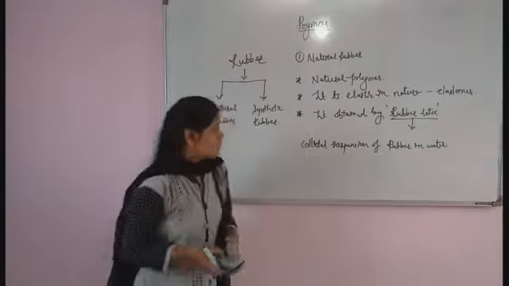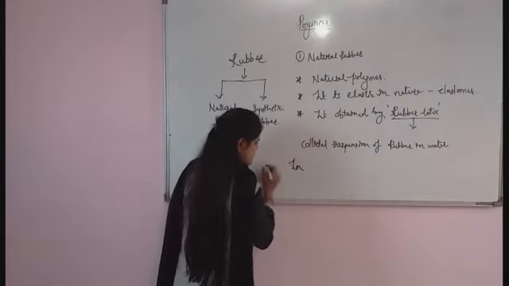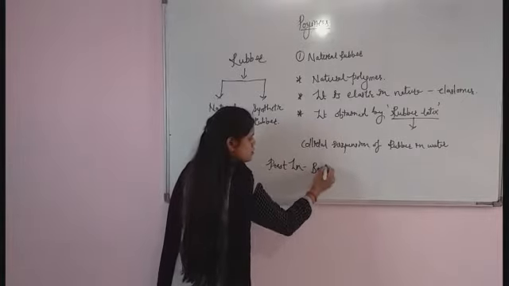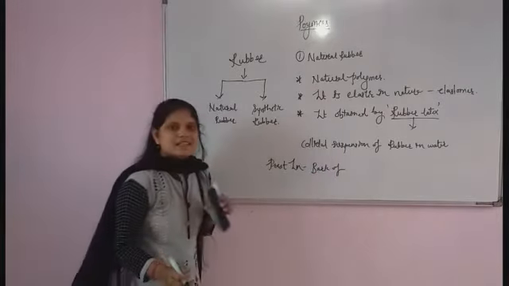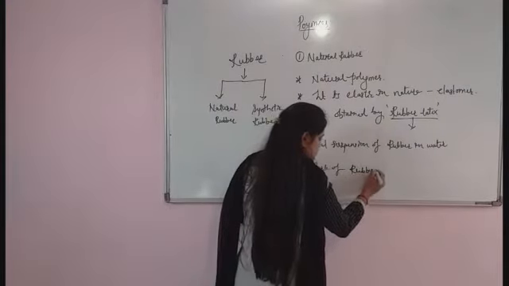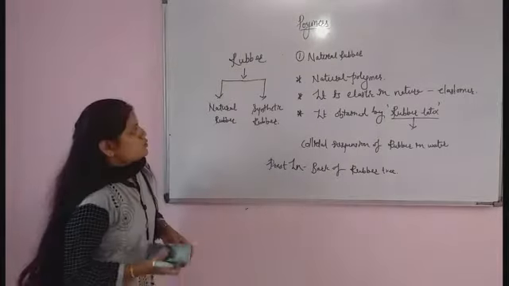And this rubber is present in the bark of the rubber tree. So these are the important properties of rubber.